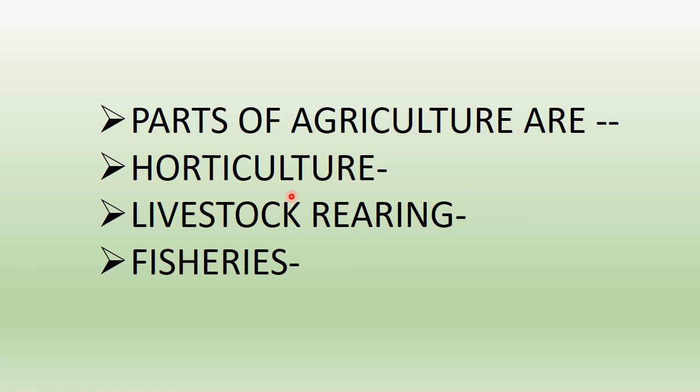Okay, now when a farmer is involved in keeping animals like cows and buffaloes, honeybees and hens for obtaining products like meat, milk and honey, that is called livestock rearing. Okay, because all these animals, cows, buffaloes, they are called livestock. So when the farmer is rearing, it means he is looking after them as pets to get the animal product, that is called livestock rearing.